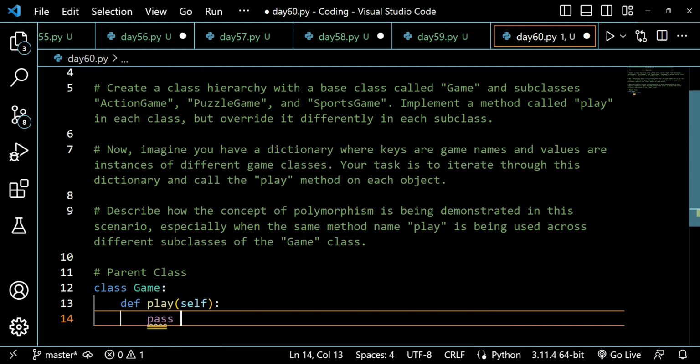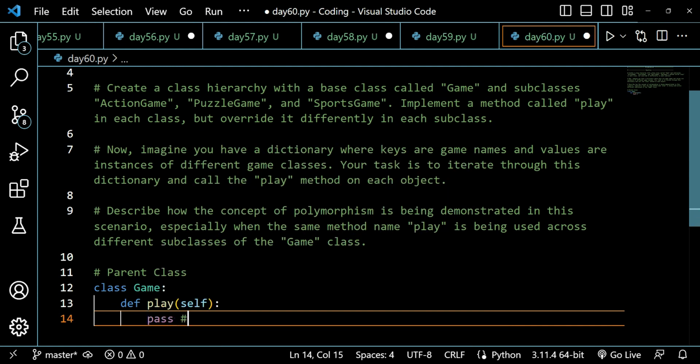We will be just passing here because we do not require this method in this class. Means we do require this method, but what I mean here is that it will be overridden in the subsequent classes, which are our three child classes. So we will be saying that it will be overridden.